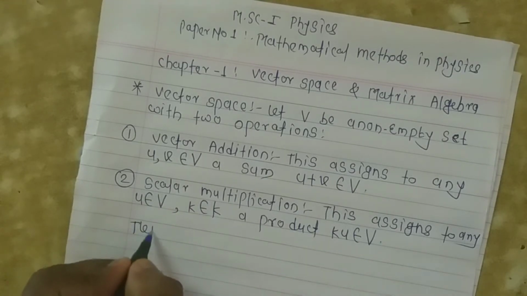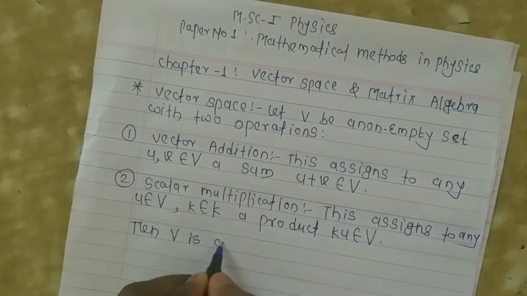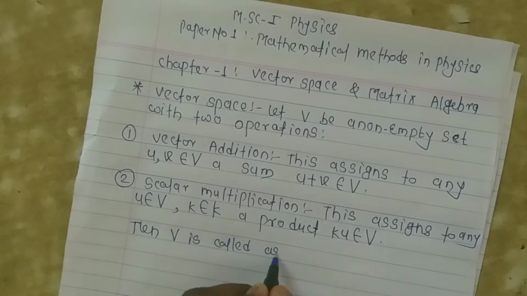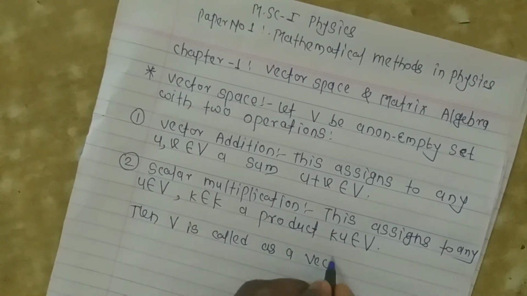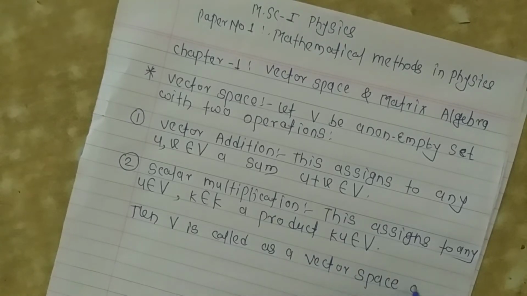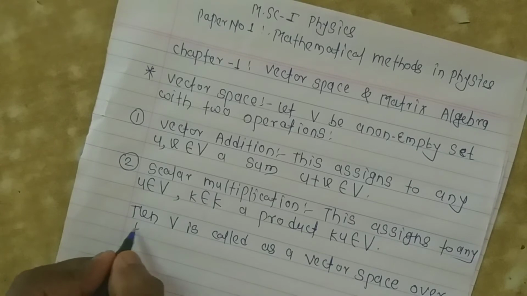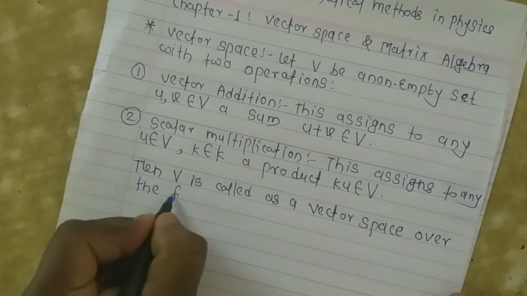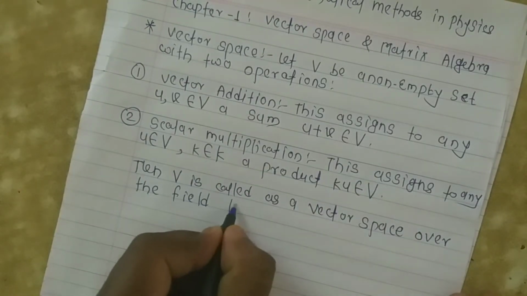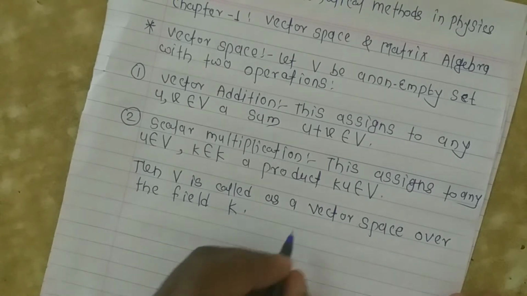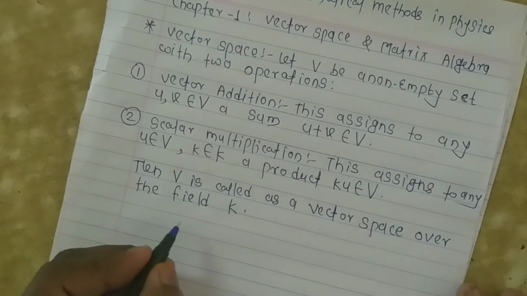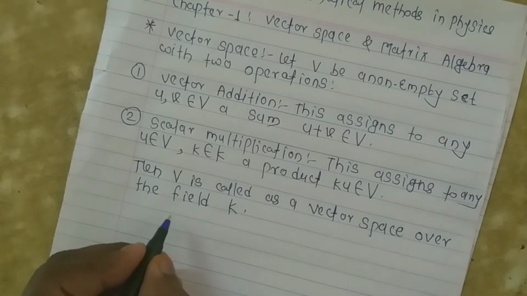Then V is called a vector space over the field K. And the vector space satisfies the 8 axioms.